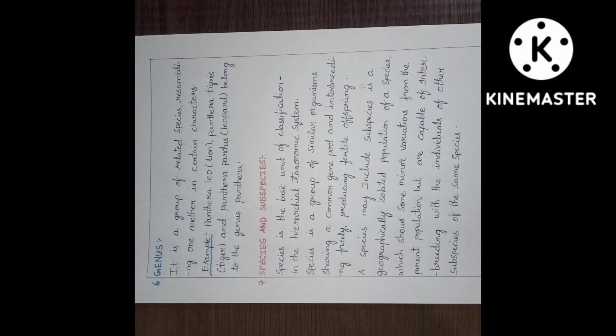Here, species is which unit? The base unit of classification. In which taxonomic system? In the hierarchical taxonomic system, species is a group of which organisms? Similar organisms, sharing what? A common gene pool and interbreeding freely by producing what? Fertile offspring. A species may include subspecies.